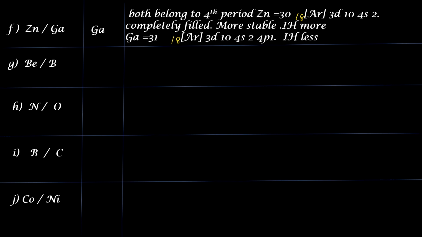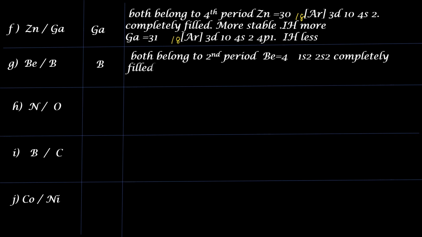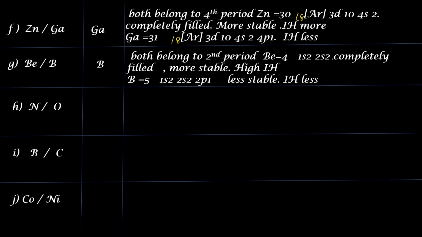Next one, beryllium and boron. The answer is boron. Both belong to second period. Beryllium atomic number 4, electron configuration 1s2, 2s2. So completely filled. That means it is more stable. So high ionization enthalpy. Boron atomic number 5, electron configuration 1s2, 2s2, 2p1. So it's less stable. So ionization enthalpy is less. That is why we have chosen boron as the answer.